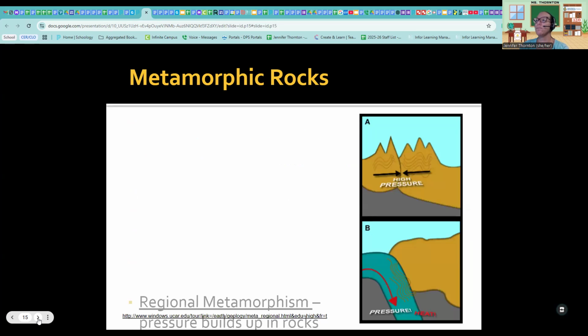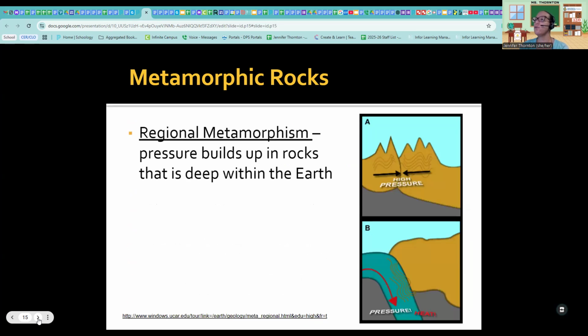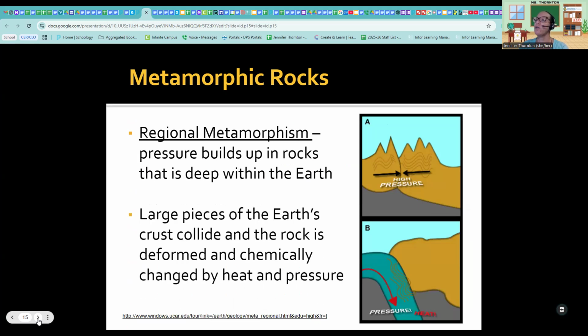All right, next one here is regional metamorphism. Pressure builds up in rocks that are deep within the earth, where large pieces of earth crust collide and the rock is deformed and chemically changed by heat and pressure. So this heat and pressure can be like the plates moving or hitting each other and pressing together. That can also cause formation of metamorphic rocks.